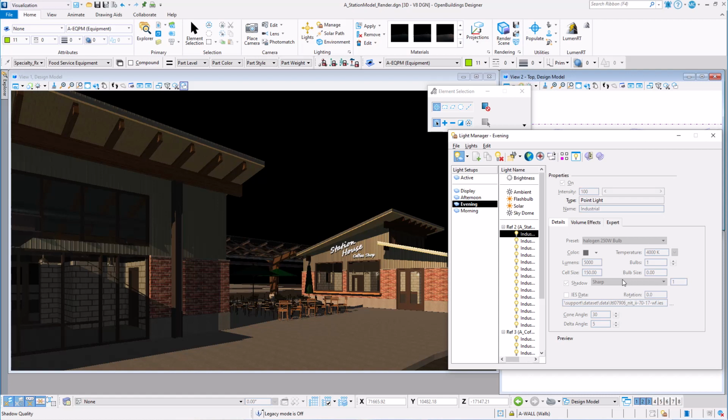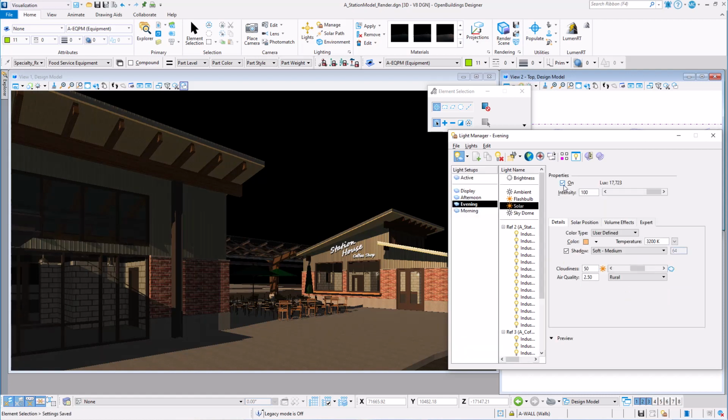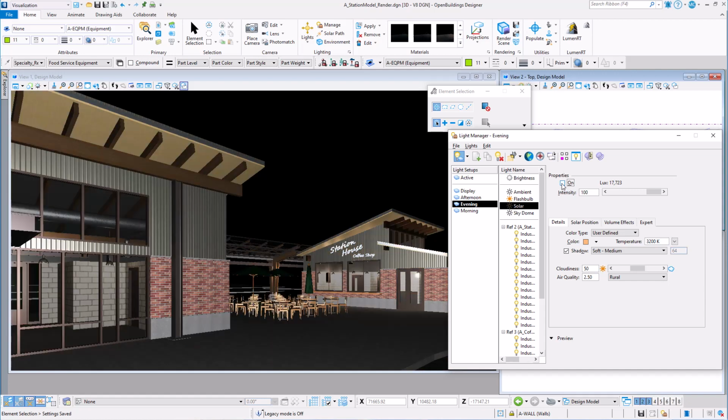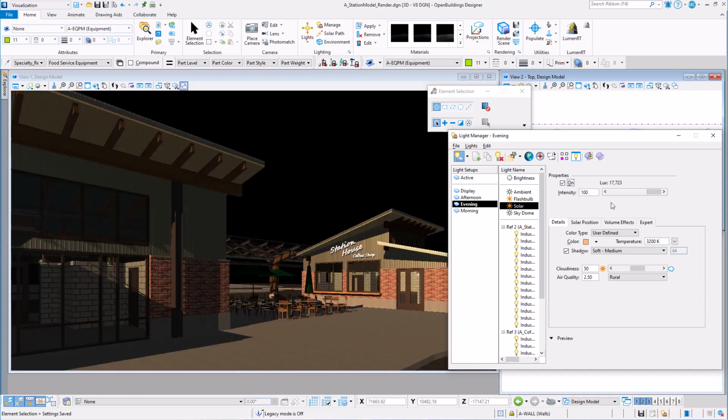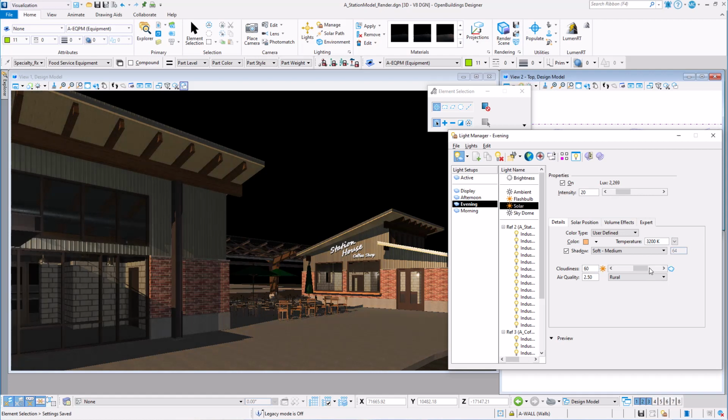The light sources are difficult to see here because we need to balance the source light with the intensity of the sun. You can see if I turn off the solar lighting, I can see the interior lights. You may need to reduce the intensity of the solar light to bring out the source lighting. But keep in mind, you can also do this after processing the rendering, so we will take a look at that later. Now, here's my tip on source lighting.